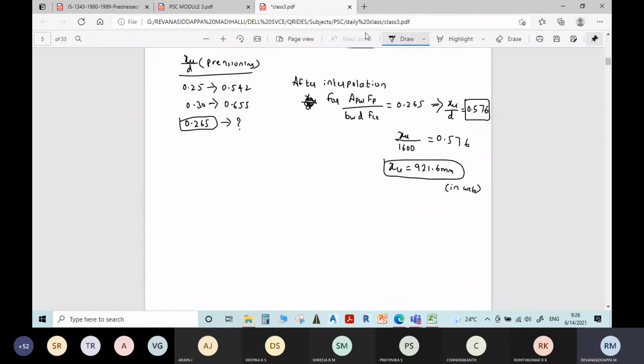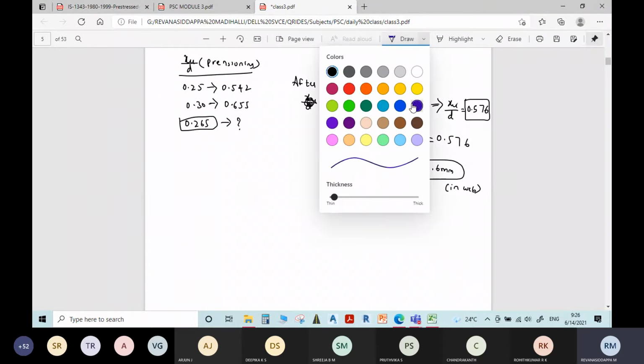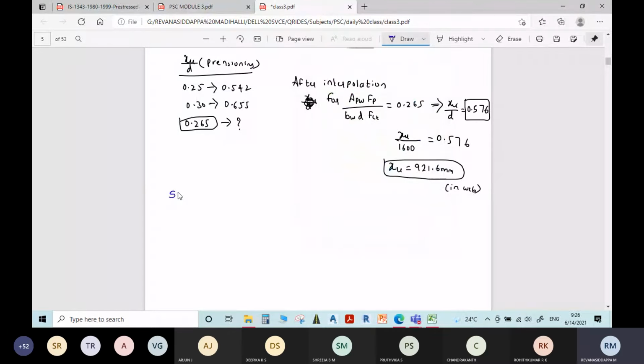Therefore, next step, step 4, moment of resistance.